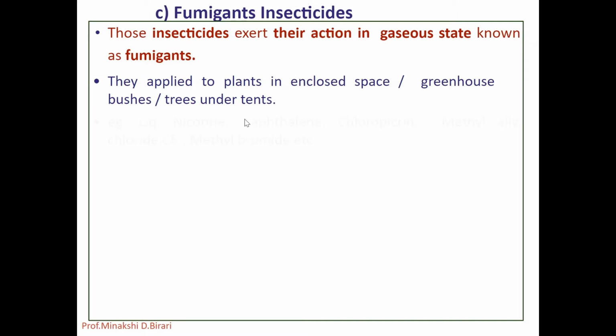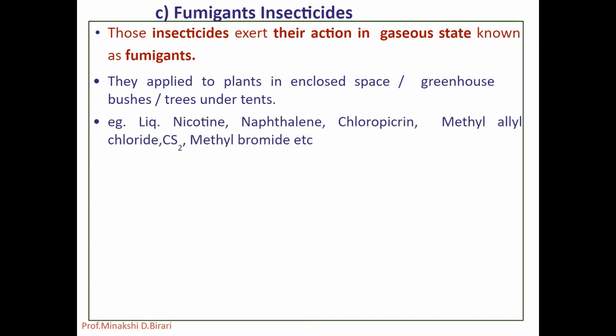They are volatile chemicals which evaporate at room temperature, and their fumes enter the insect body through the spiracles or tracheae and act upon the nervous system or also on the circulatory system.